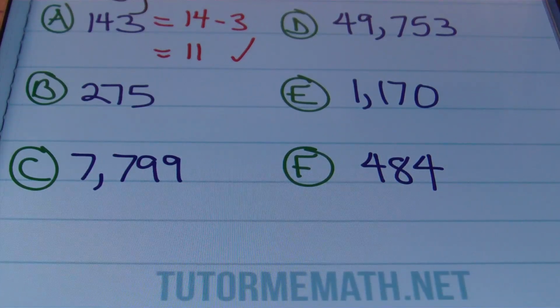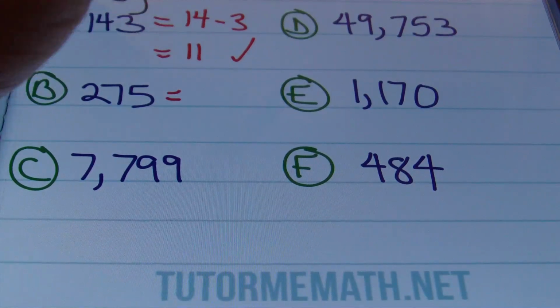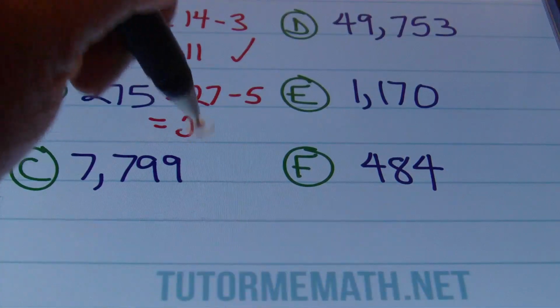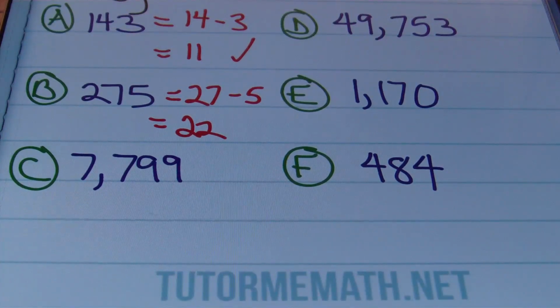Then let's check out B. B, we have 275. So if I subtract 5 from 27, I get 22. Is 22 divisible by 11? Yes, it is. So that means that 275 would be divisible by 11. So far, so good, right?